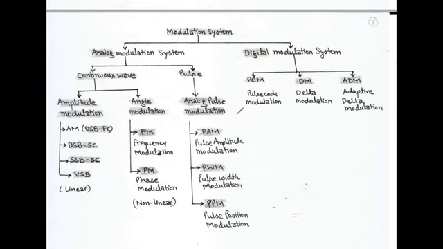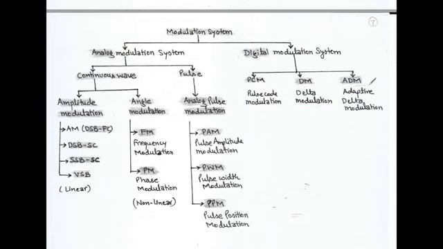So in case of analog modulation system, we talk about amplitude modulation, angle modulation and analog pulse modulation. In case of digital modulation system, we talk about PCM, that is pulse code modulation, delta modulation, in short DM, and adaptive delta modulation, that is ADM.